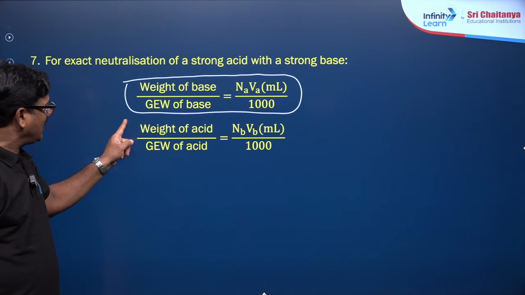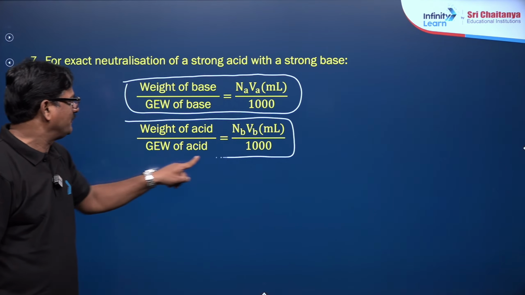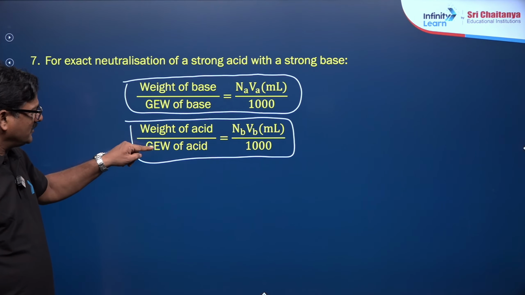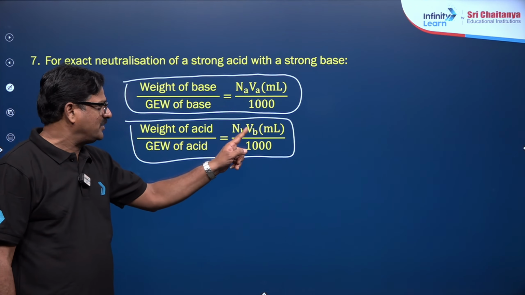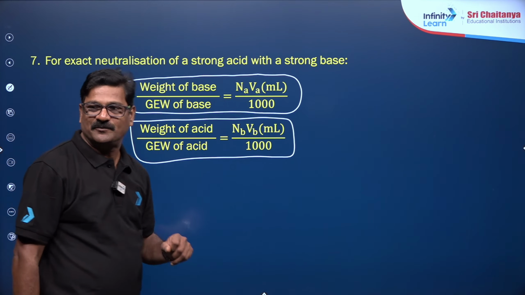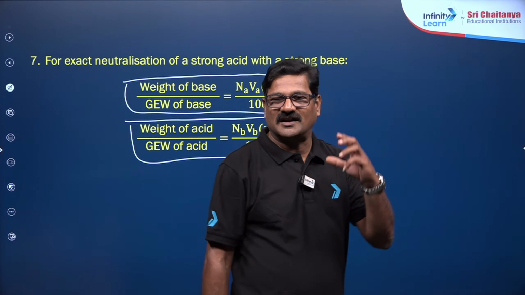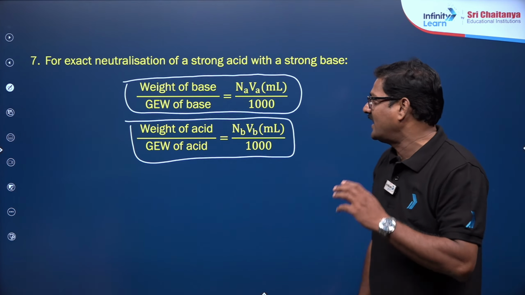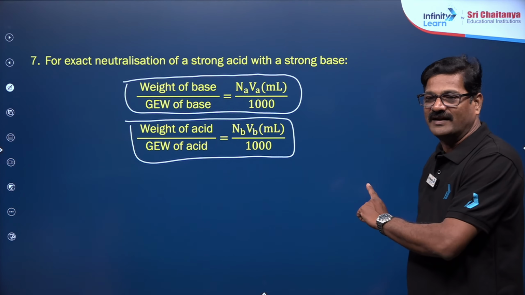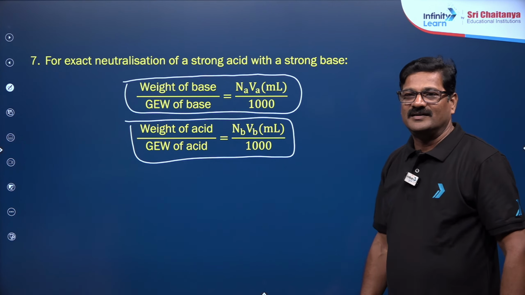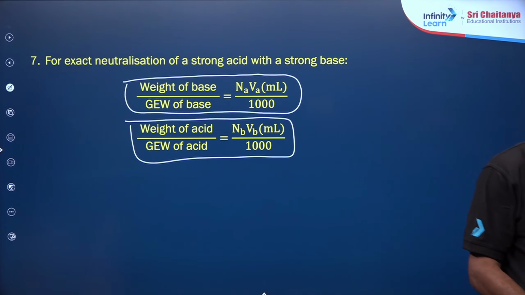For the acid, it has to be the weight of acid upon gram equivalent weight of acid is equal to NBVB, normality of base and volume of base upon 1000. These are the formulas that I am recapping for direct calculations. You can use this formula and you can do the best. Are you getting or not? Take a note of it, everybody.